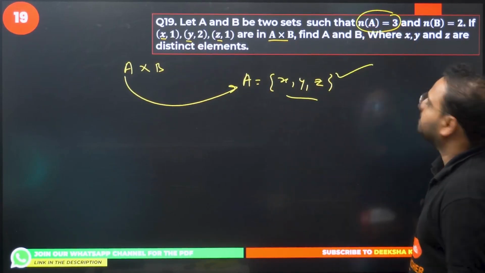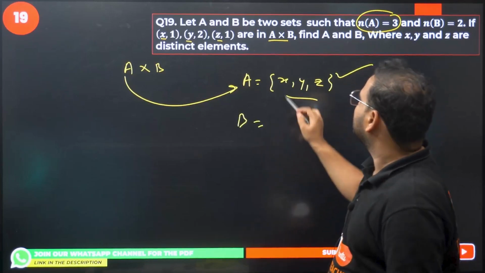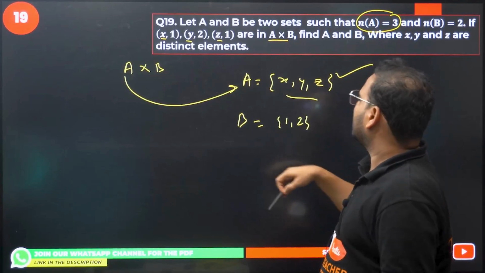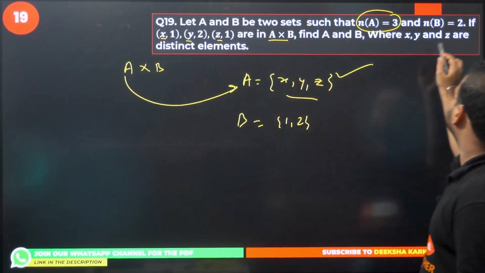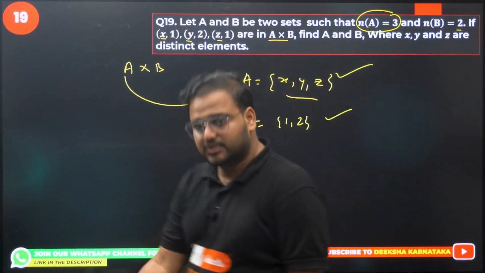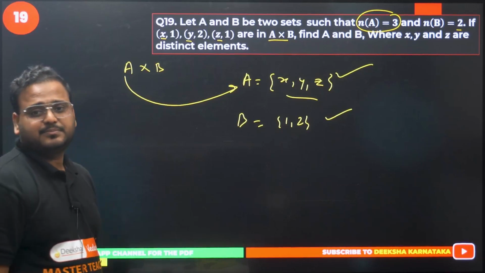What about B? B will be second. So we have 1, 2, 1. It means simply there are only 2 elements, correct? 1, 2, 1 is repeating. So we have it as 2, right? Yes, correct. And n(B) is 2. Please check. That's your answer. That's simple, actually.